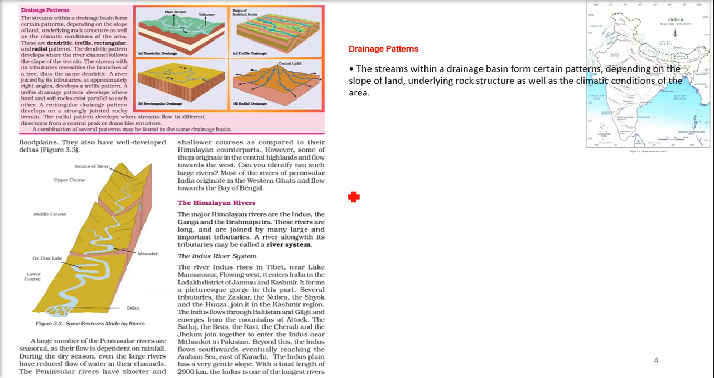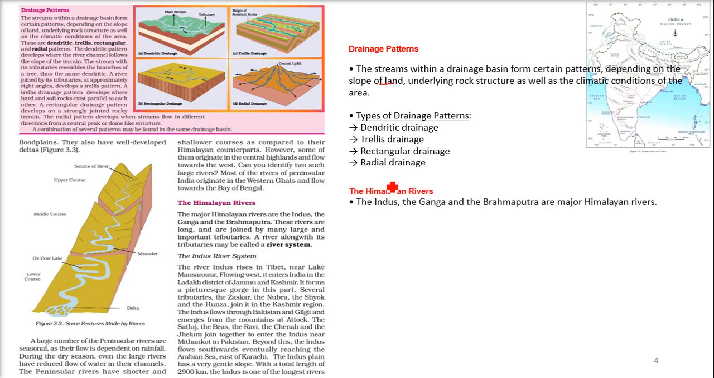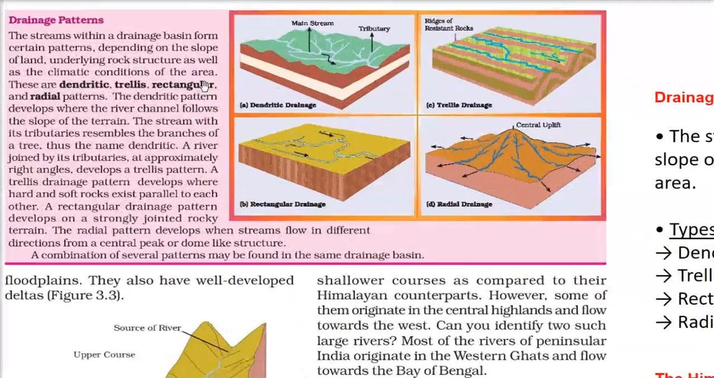Now, there are certain patterns which you generally find. The streams within a drainage basin form certain patterns, and this depends totally on the land, the underlying rock structure, and also the climatic condition of that area. So how are these drainage patterns? Let us see them one by one. These drainage patterns are dendritic drainage, trellis drainage, rectangular drainage, and radial drainage. Let me explain how these are made up.